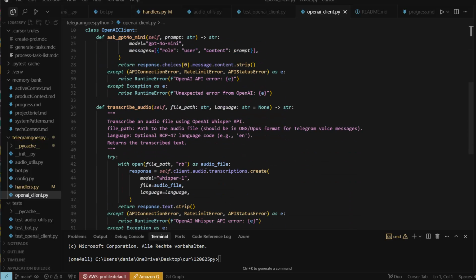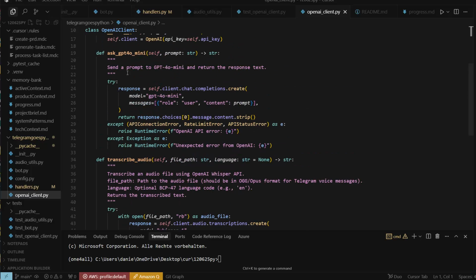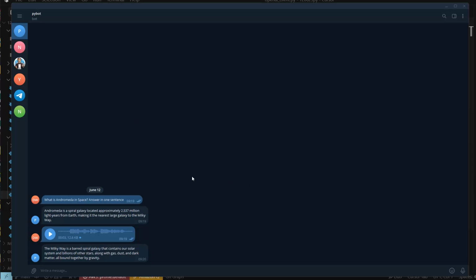And for the audio, you use the Whisper API, as you can see here, to first transcribe the audio into text, and then it works the same way. One more time, we would use the chat completion API endpoint, and then send the result back. So basically, that's how that works. That's it actually for this project. And if we implement this, as you can see, then we can chat inside Telegram and ask in this chat for any kind of question, either via text or via voice.